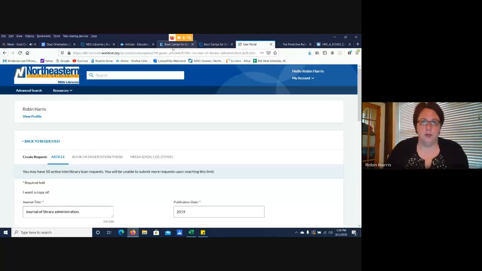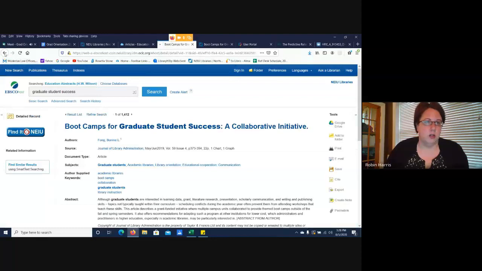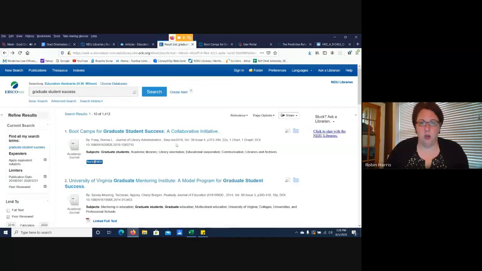But in this situation, just know that even if we don't have it at NEIU, you can easily get the PDF through our Interlibrary Loan. So I basically just wanted to review with you the 3 different ways you're going to find articles once you're searching in our database.